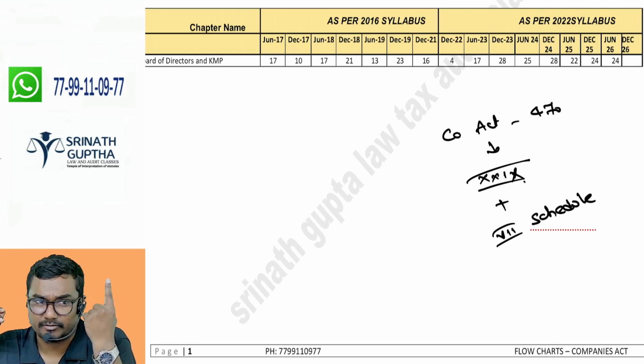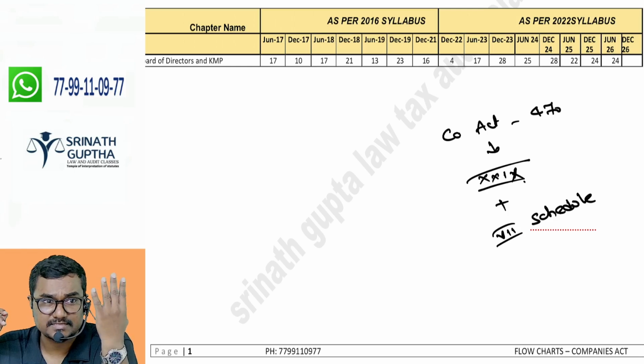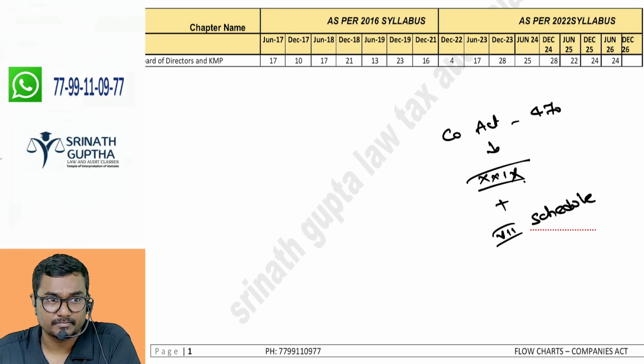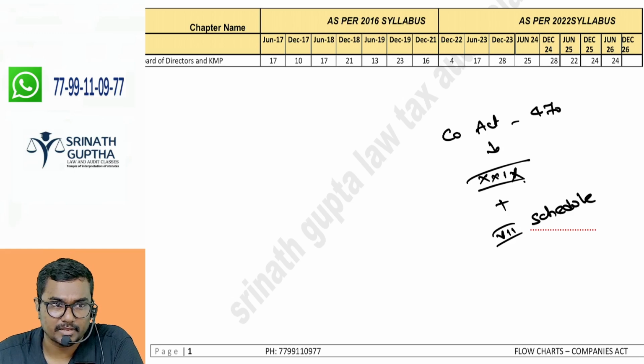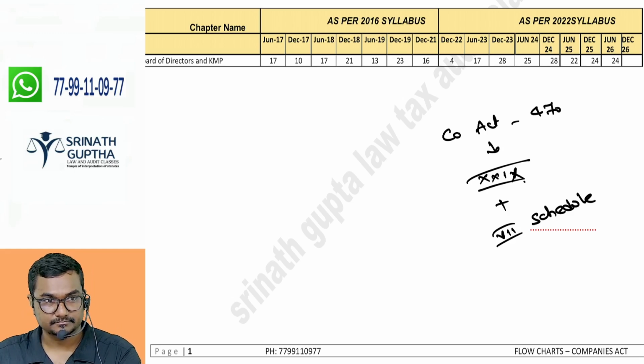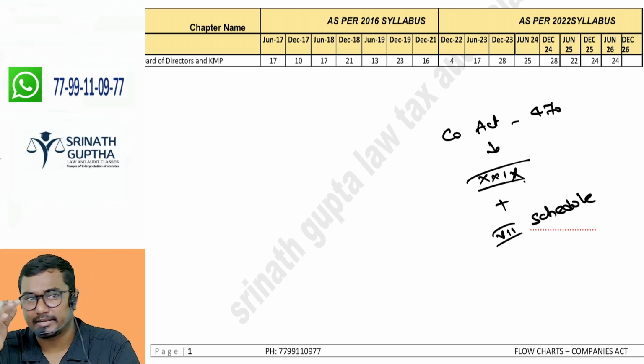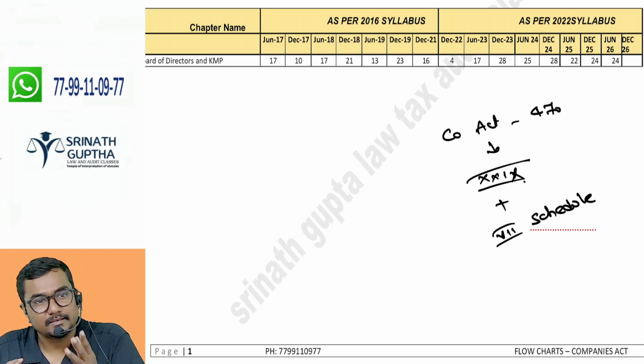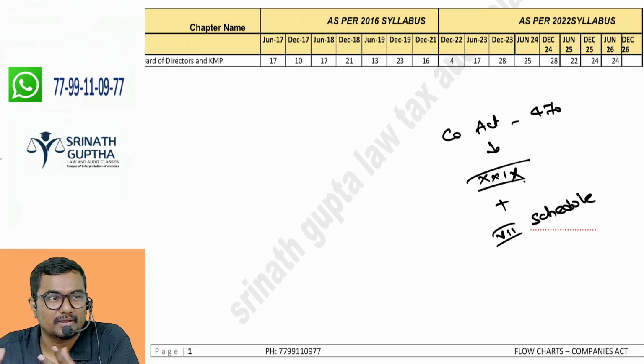Every company has to maintain MOA, AOA as per schedule 1. Every company has to provide depreciation as per schedule 2. Section 4 says that every company must have MOA, AOA. Then Mukesh Ambani is asking, can you give me the model form of MOA? Go to schedule 1. Every company has to provide depreciation as per section 129. Then Anil Ambani is asking, can you please explain depreciation rates? Schedule 2.